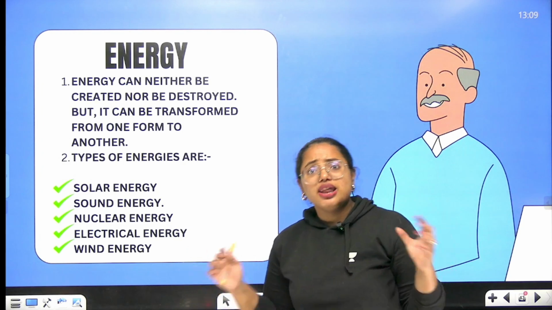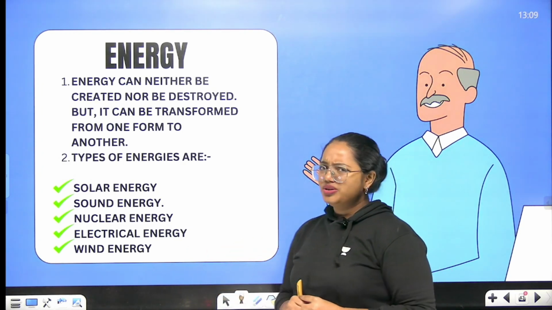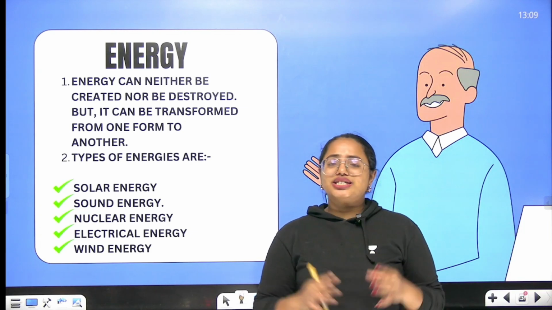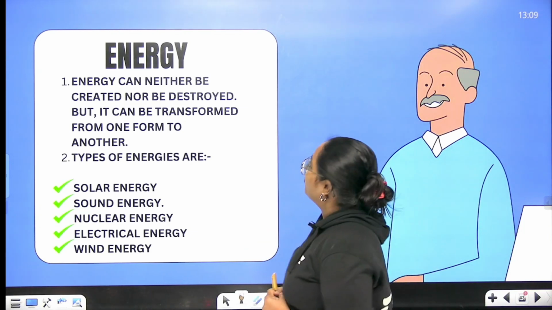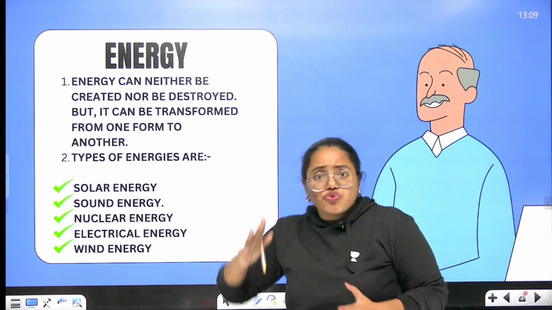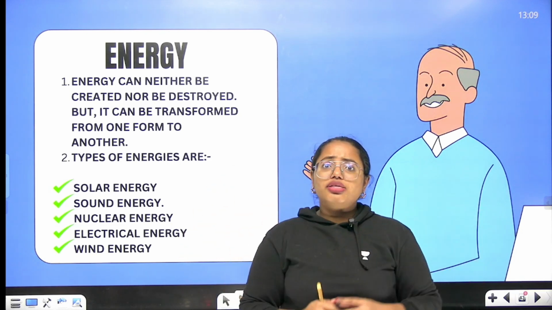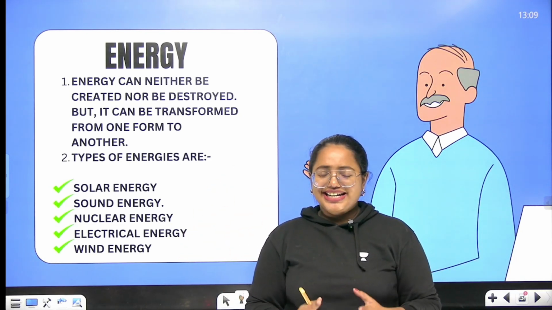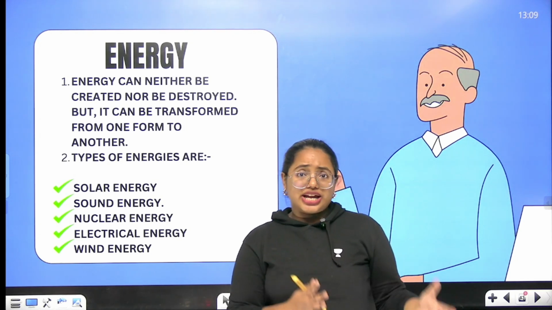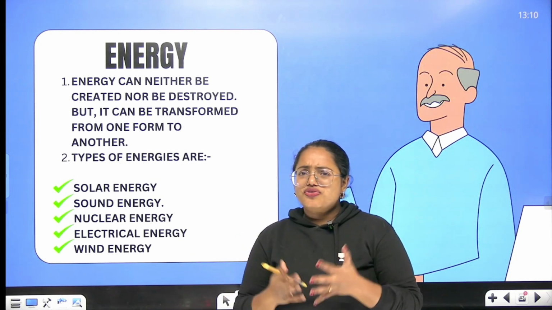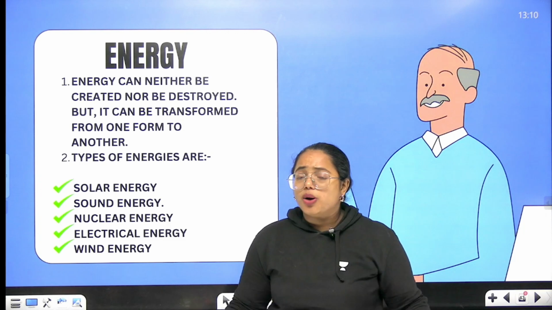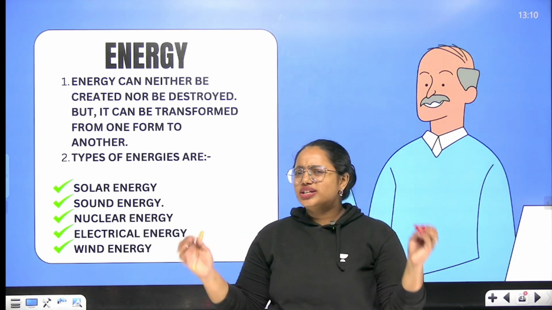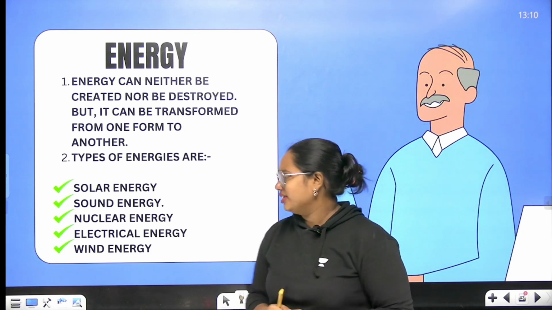It's all about energy. Energy can neither be created nor be destroyed. So that means you can transform it from one form to another. Oh, that's quite amazing, right? Yes. For example, electrical energy to sound energy. So in this way, we can transform energy forms, right? Yes. But what are the different types of energy that we have?